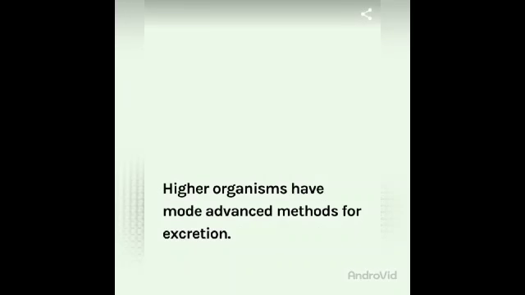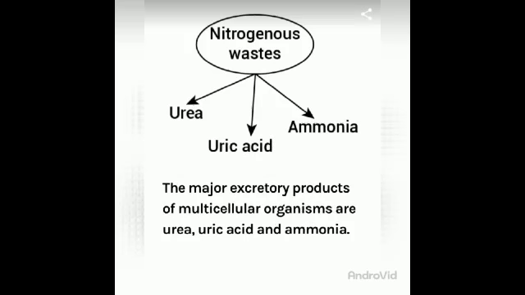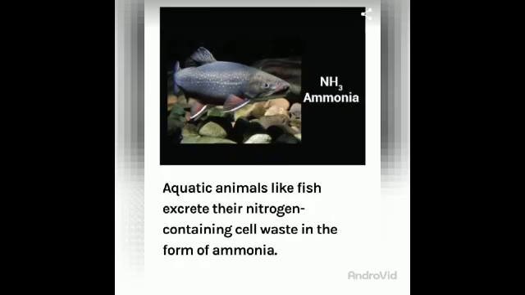Higher organisms have more advanced methods of excretion. As the complexity of organisms increases, they develop a specialized organ for the process of excretion. Here three types of nitrogenous waste are found. One is urea, second is uric acid, and third is ammonia. These three types of nitrogenous waste are rich in nitrogen content. So the major excretory products of multicellular organisms are urea, uric acid, and ammonia.